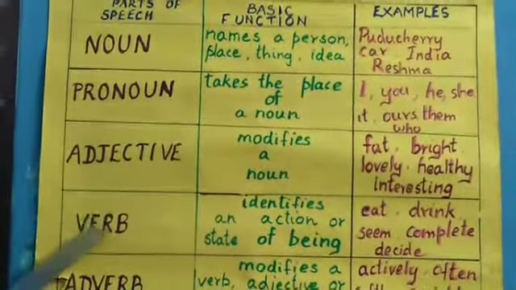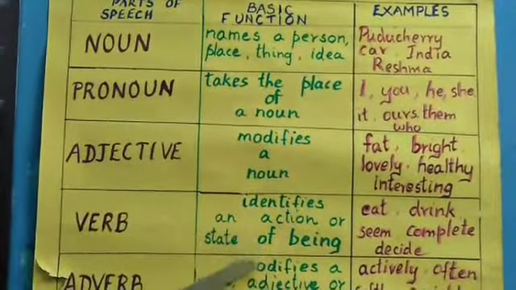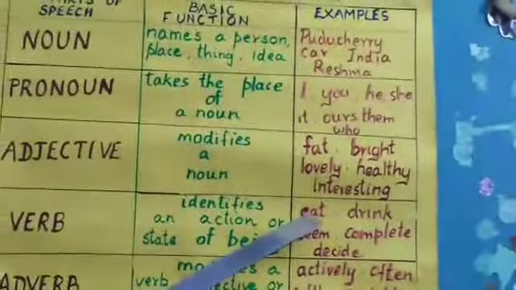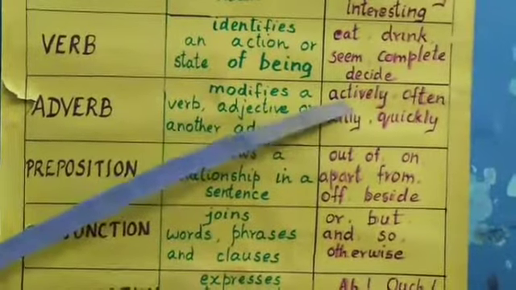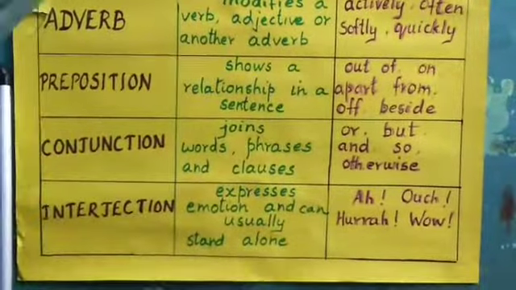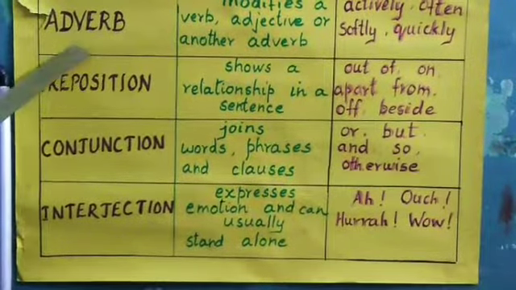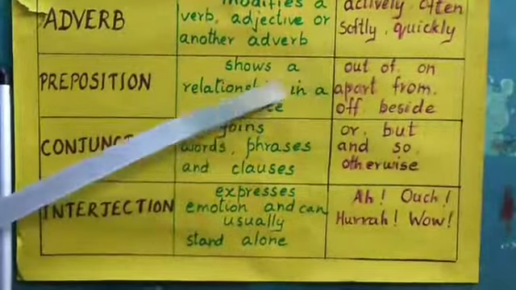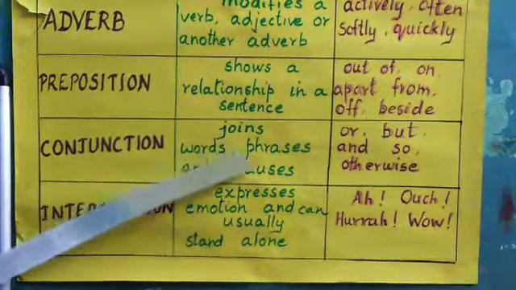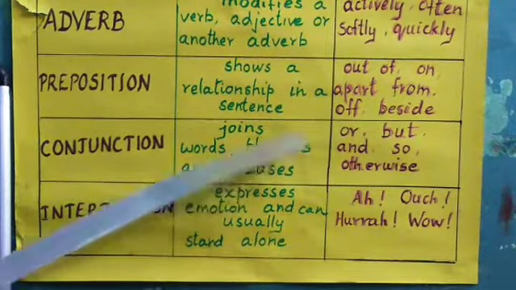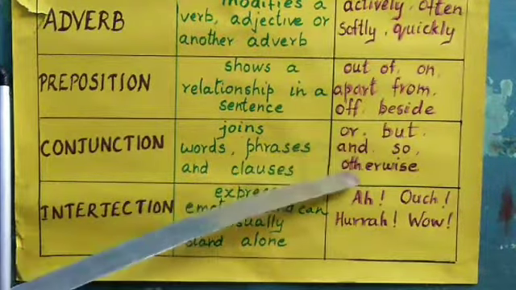Next, verb. It identifies an action or state of being. Examples: eat, drink, seem, complete, decide. Next, adverb. It modifies a verb, adjective or another adverb. Examples: actively, often, softly, quickly. Next, preposition. It shows relationship in a sentence. Examples: out of, on, apart from, of, beside. Next, conjunction. It joins words, phrases and clauses. Examples: or, but, and, so, otherwise.